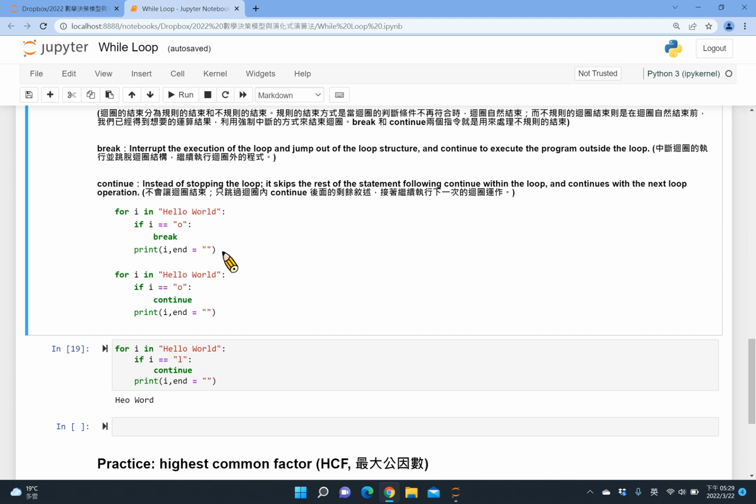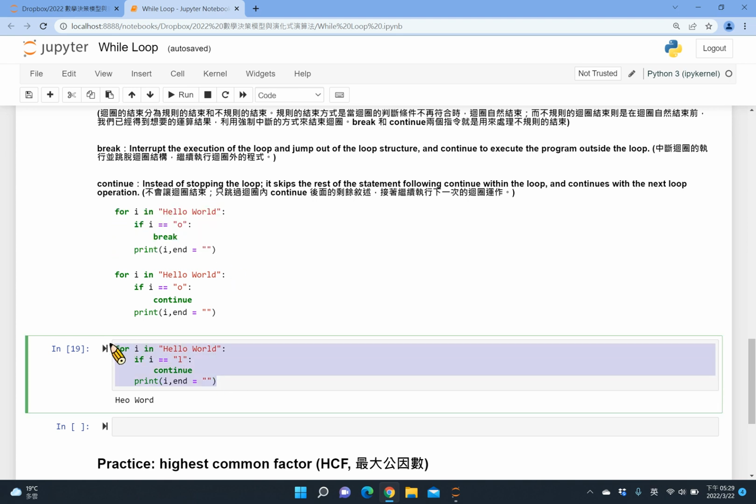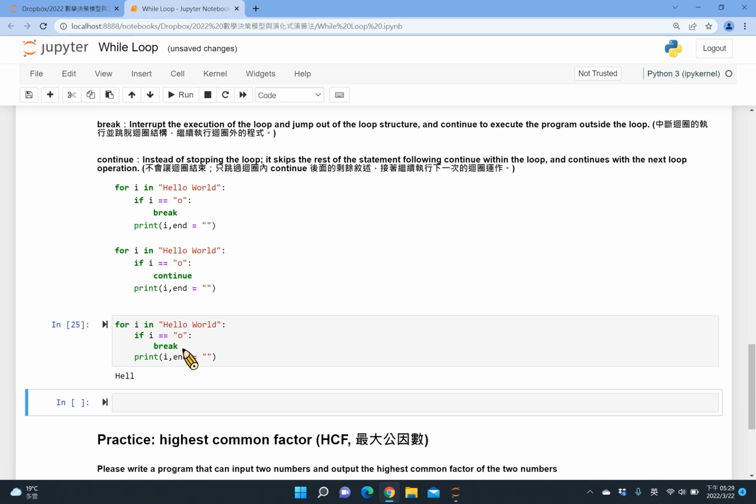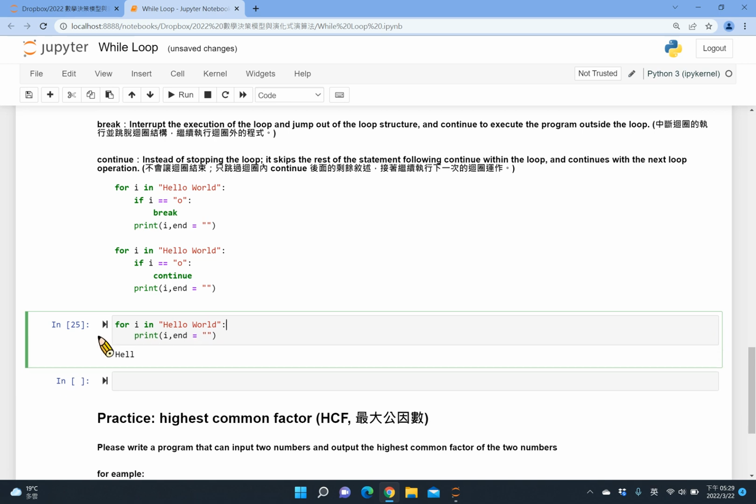So for example, we can check this one. Now I want to print each of the letters in this string, hello world. So for example, if I use a for loop, if I didn't do anything, it's kind of like a regular end. So it finishes all the letters and prints them out. Okay, at the same time, maybe I need to introduce to you.